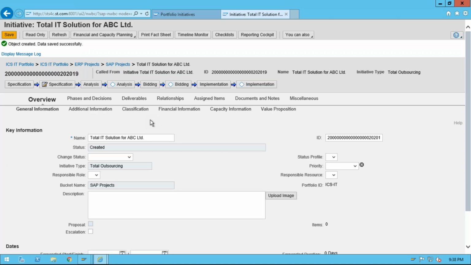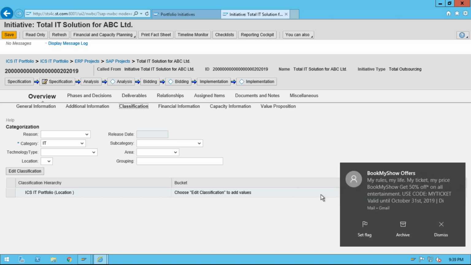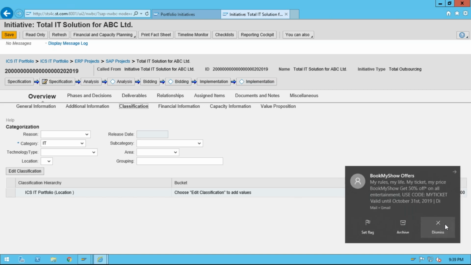Now let us see what exactly we have here. When you keep the cursor here, it will show you the phase. Can you go back to that classification tab one more time, please? From where is this coming, classification hierarchy? This is another hierarchy. I'll come to this. It is the same hierarchy which I was explaining earlier. If you want to go with different dimensions to analyze your reports, or to analyze your item or initiative, you need to create a classification hierarchy, which you can directly assign here.